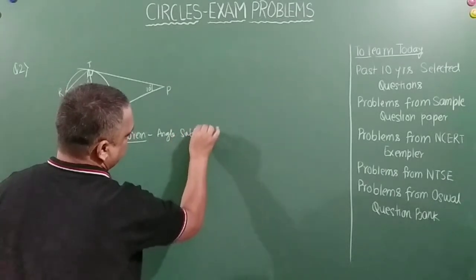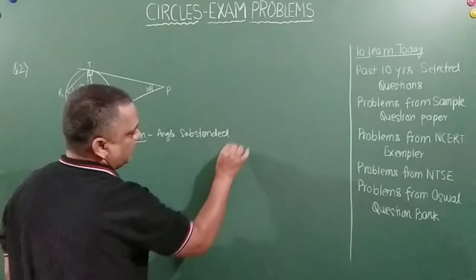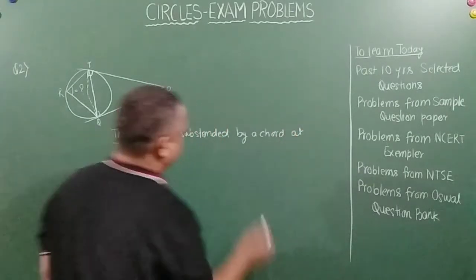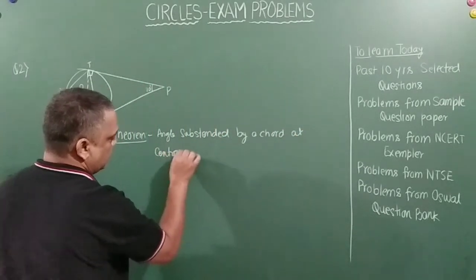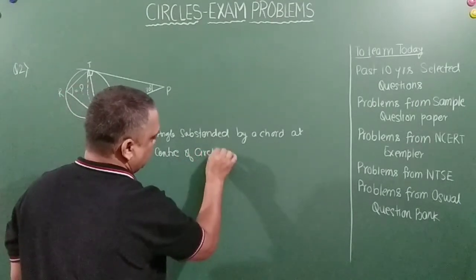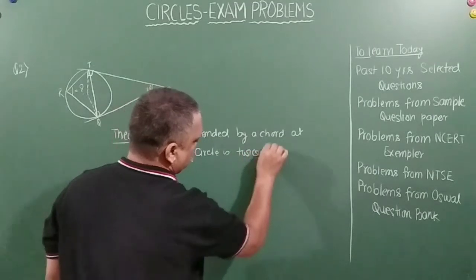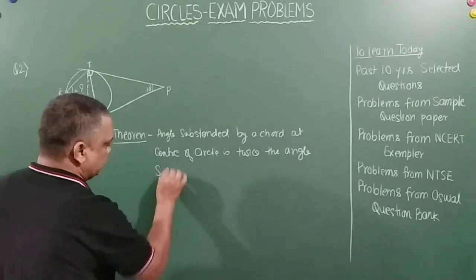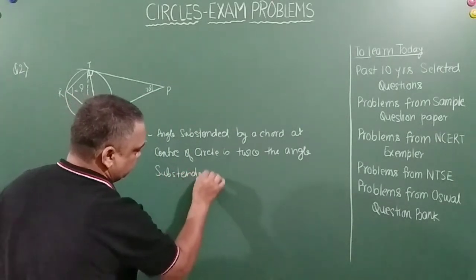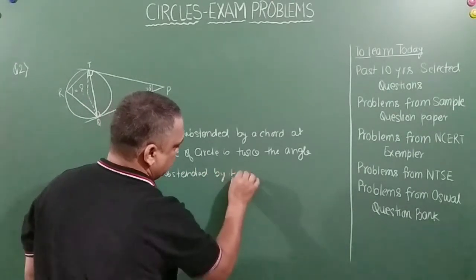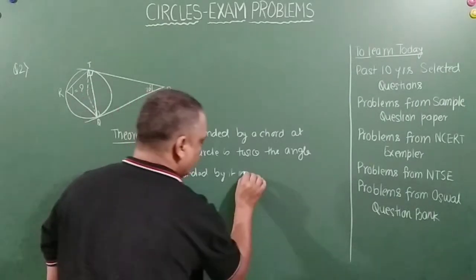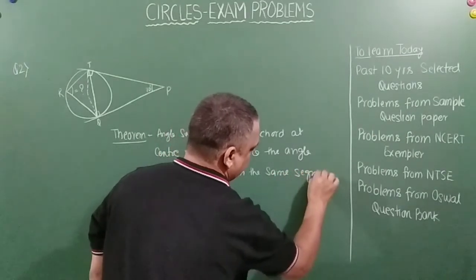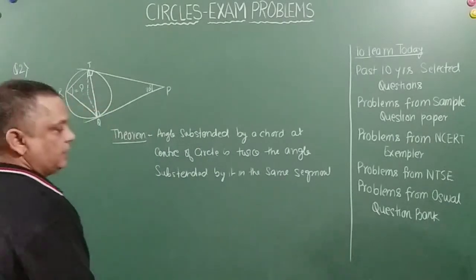subtended by a chord at the center of the circle is twice the angle subtended by it in the same segment, right? So what does it mean?